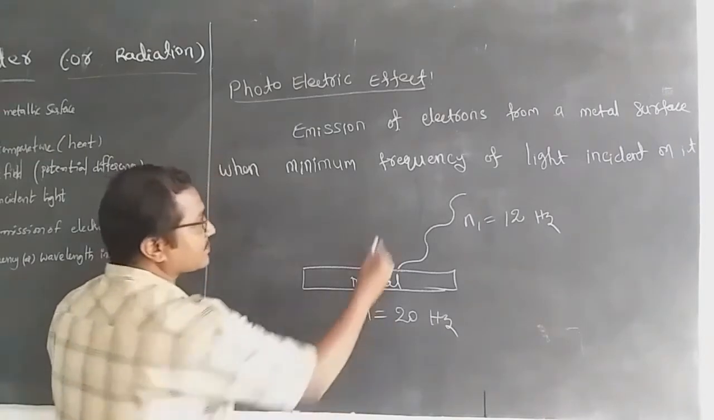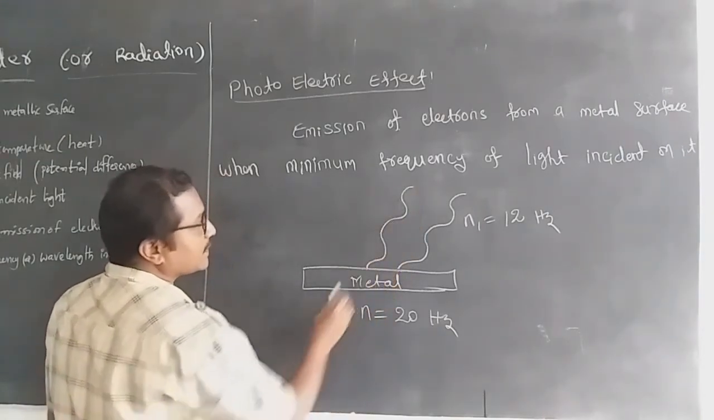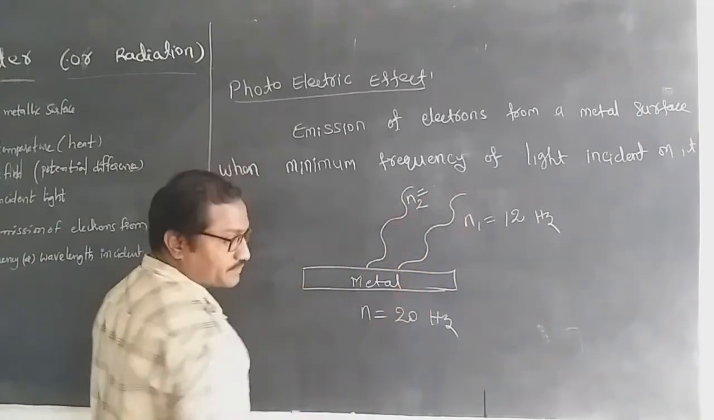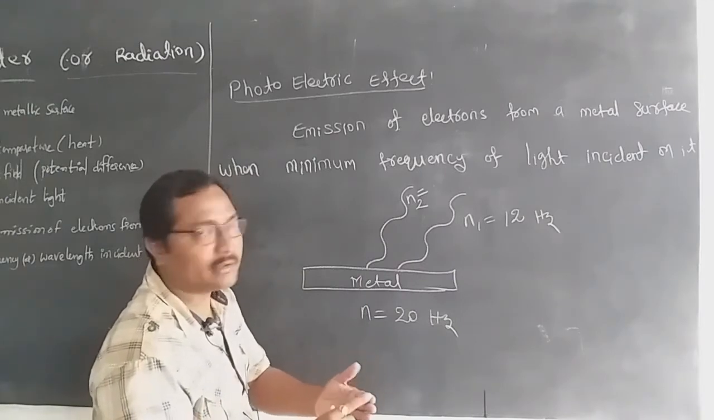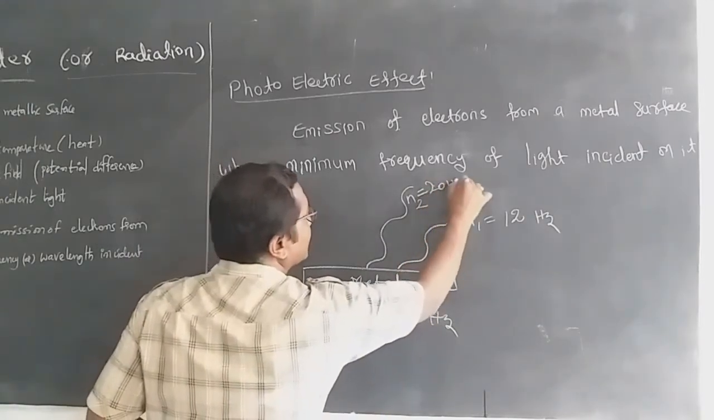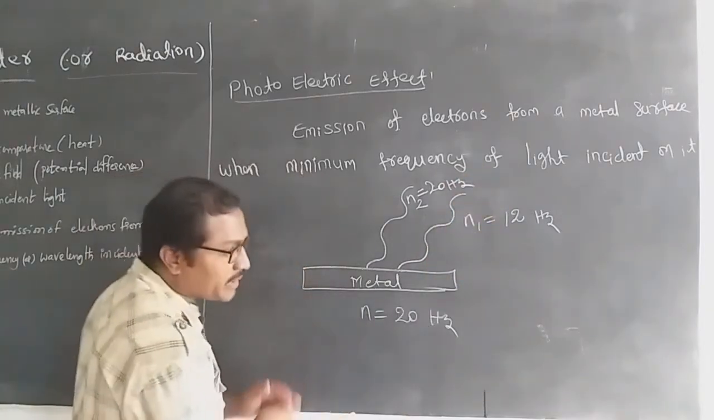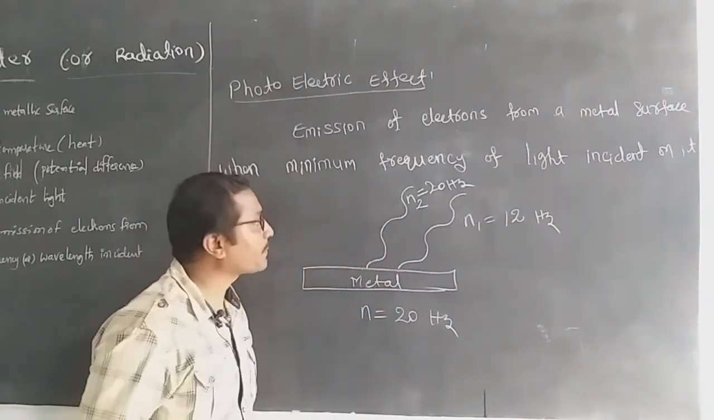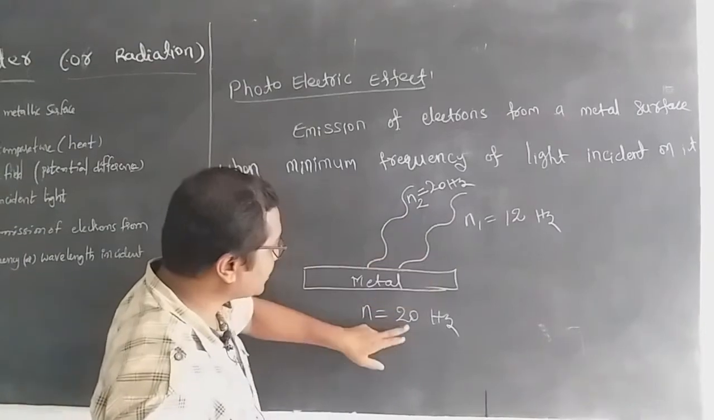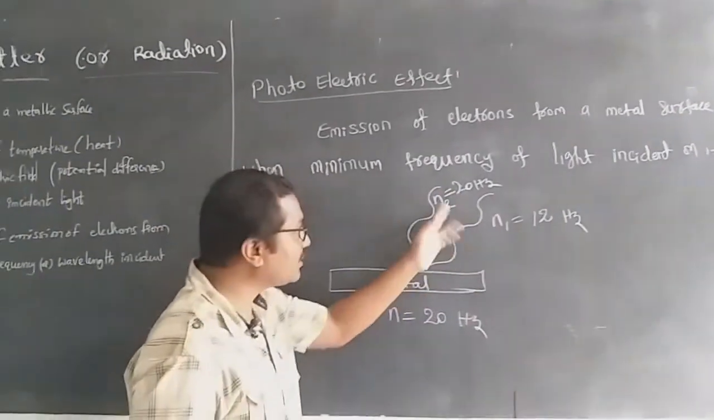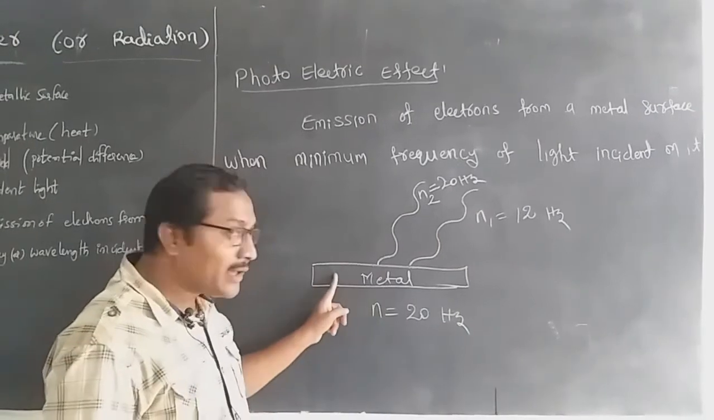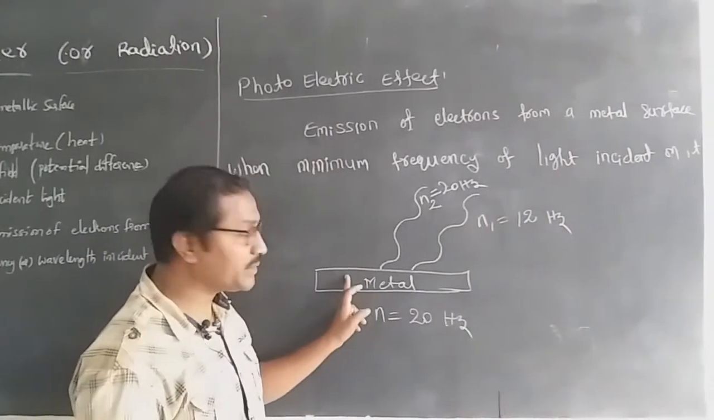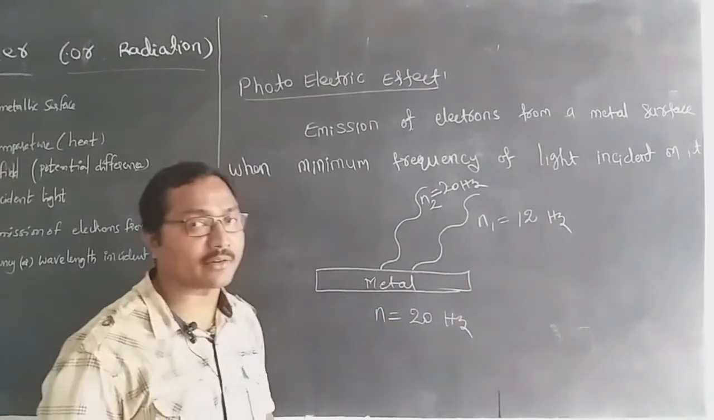No. Next case, I am taking one more frequency. Let us consider the frequency values 12, 13, 15, 17, 19, and I am taking the value of 20 hertz also. Am I going to get the photoelectric effect, meaning emission of electrons? No. Here this is also 20 and this is also 20. What is the meaning of this? Now this metallic plate is ready to eject the electrons. Electrons are not ejecting yet, but it is ready to eject them.